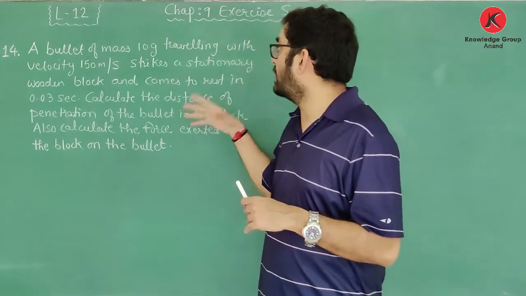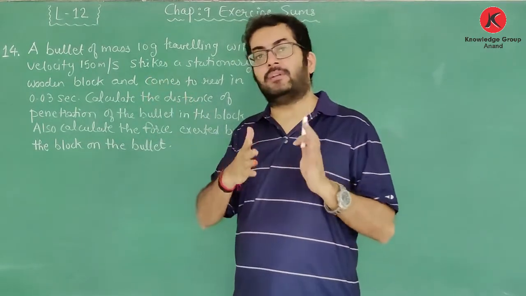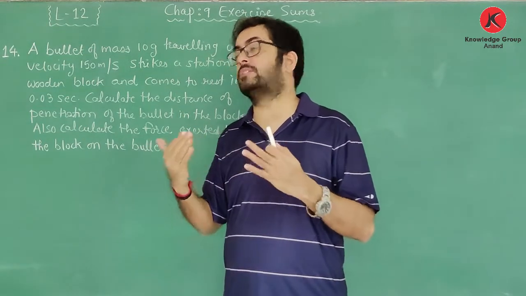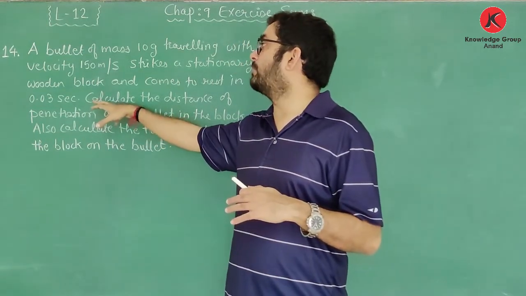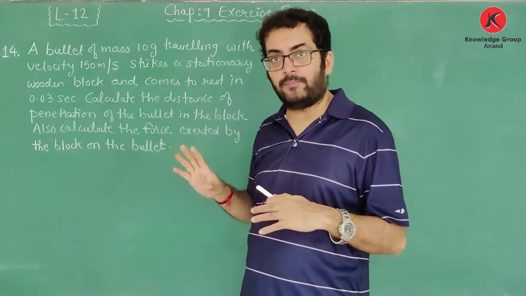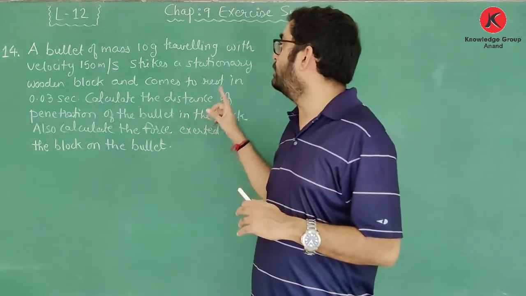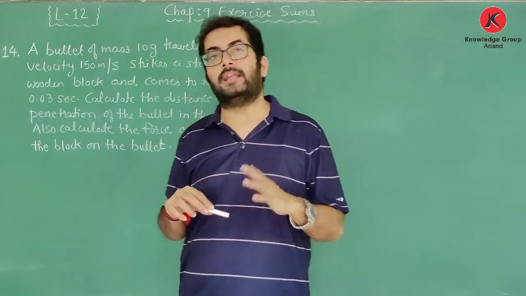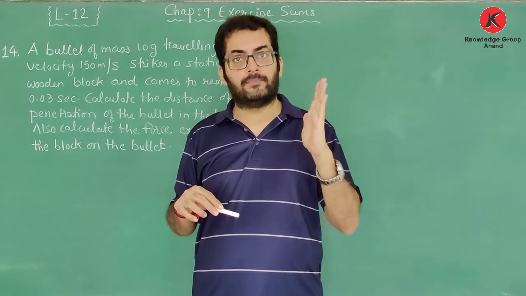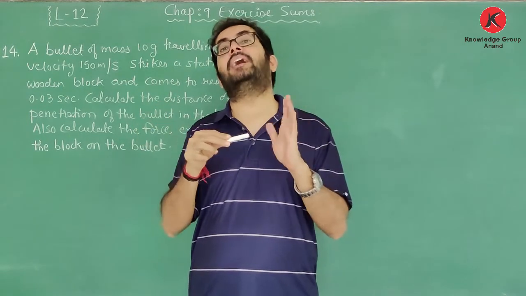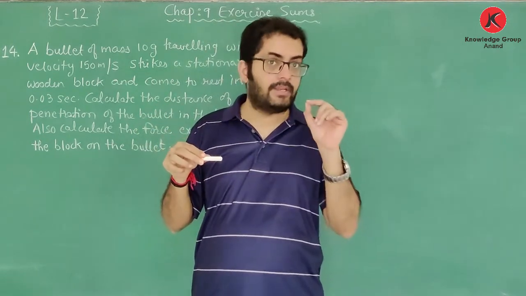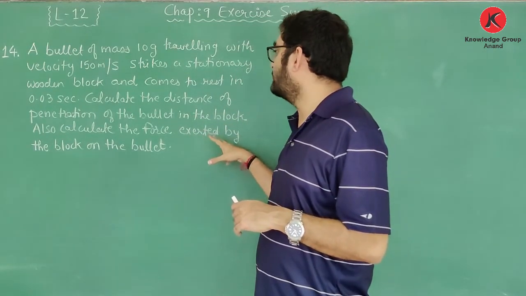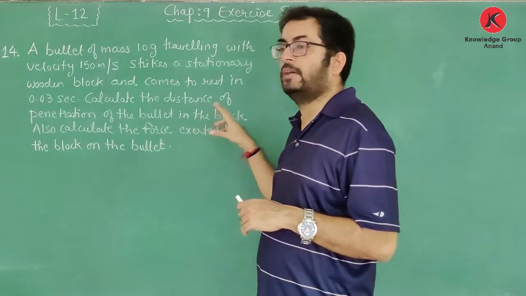Okay, so now it will strike and then it will come to stop. So final velocity will become 0. So what is the time before it stops? It stops in 0.03 second. Okay, using this data I need to calculate the distance of penetration of the bullet in the block. यानी कि ब्लॉक में वो जो बुलेट है वो कितना डिस्टेंस अंदर घुसेगी, that we need to find out. Also calculate the force exerted by the block on the bullet.